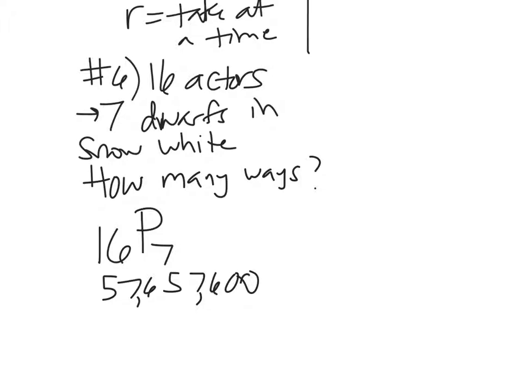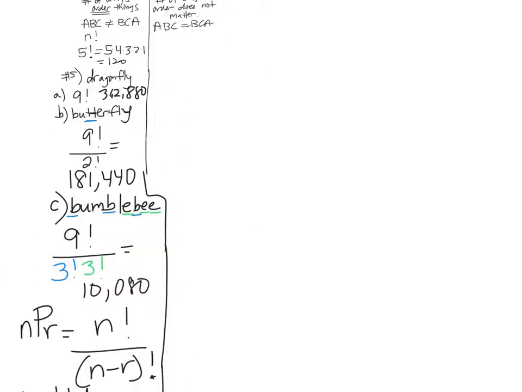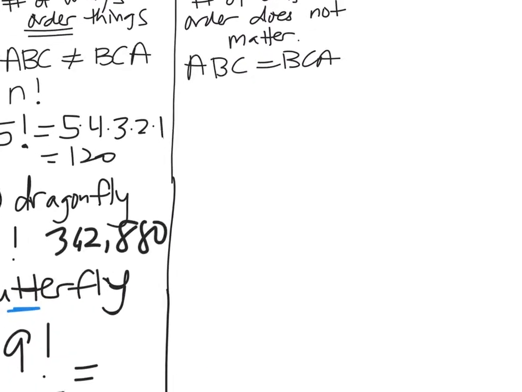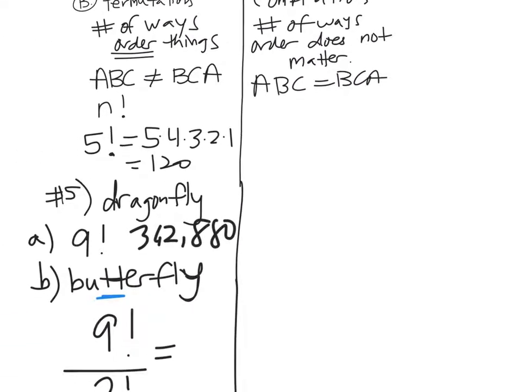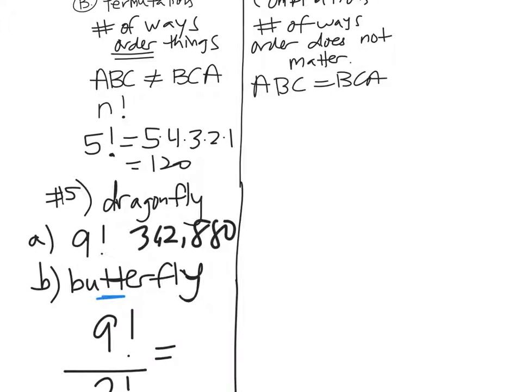Okay, let's go over and do our combinations now. All right, so combinations is when order does not matter. With permutations, you can use the counting principle. With combinations, you cannot use the counting principle, okay? Combinations is nCr. It's the same thing. You have a number of things that you're taking, and you're taking them r at a time.